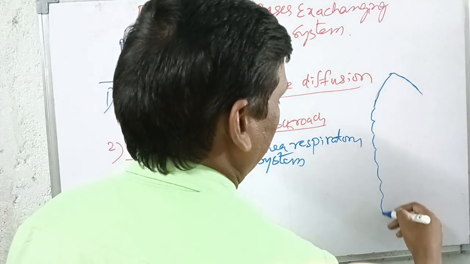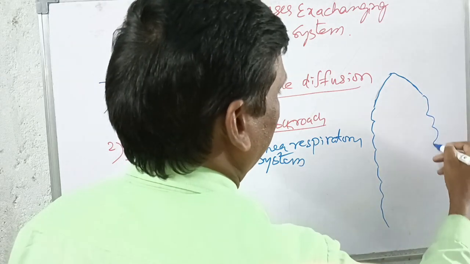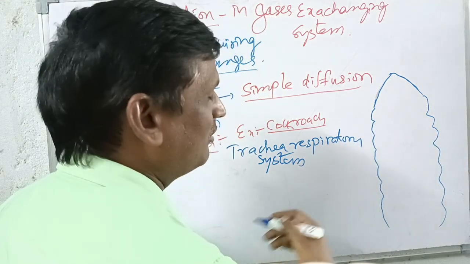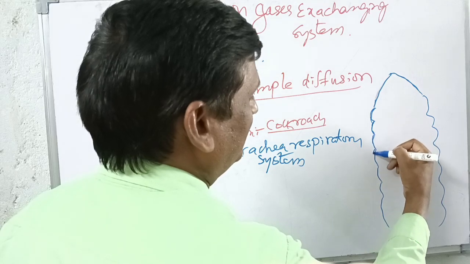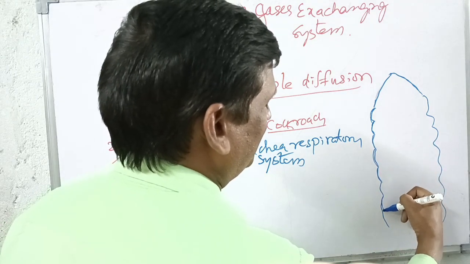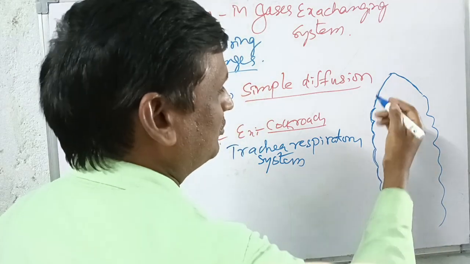There are more than 10 segments in the cockroach. This is one segment, here is another segment. Like this, there are segments present on the surface of the body of the cockroach.